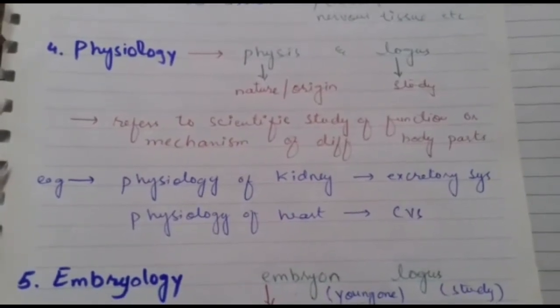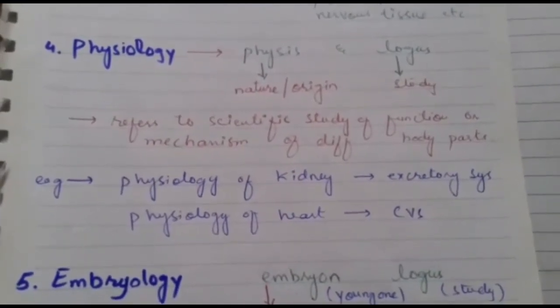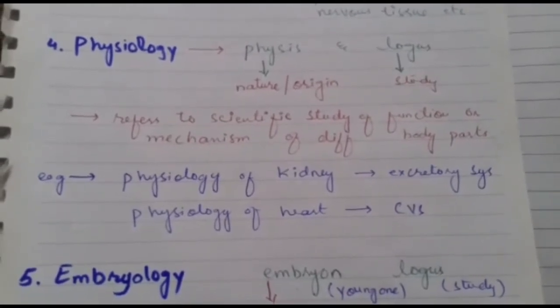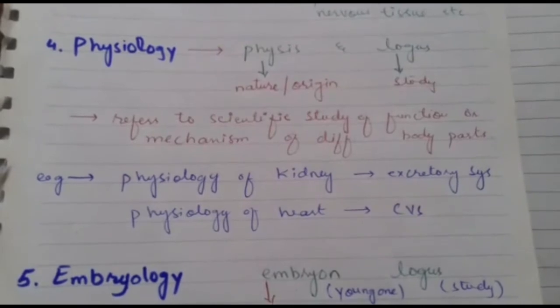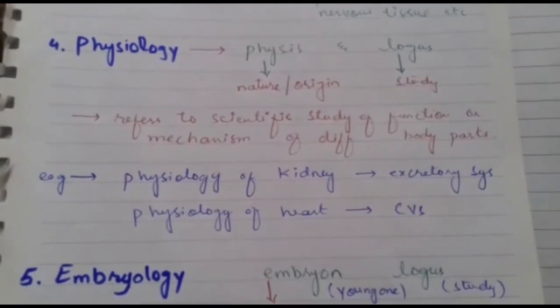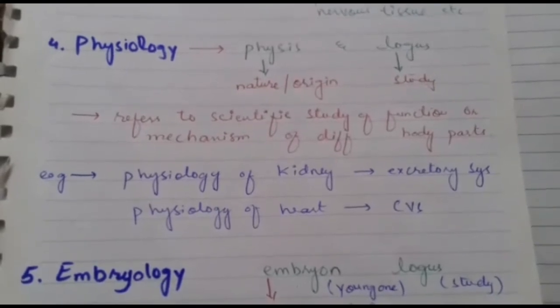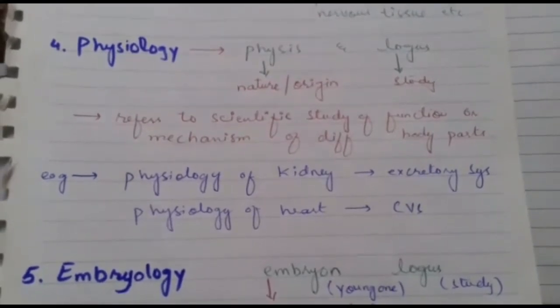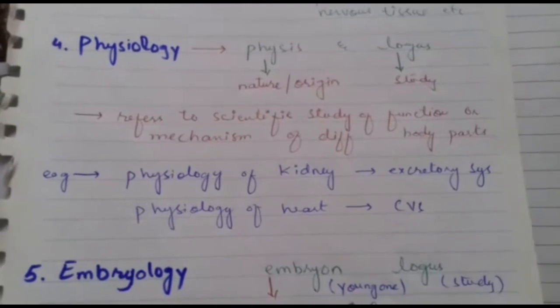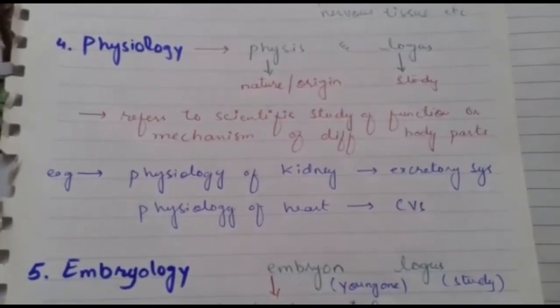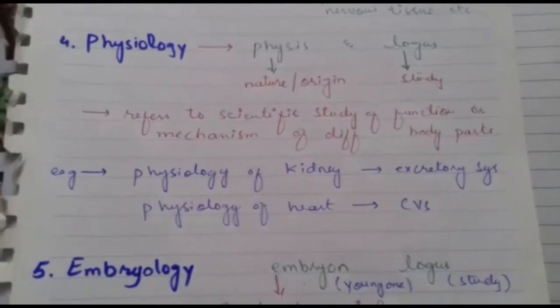So how this excretory system works, in which mechanism the kidney performs its function, we study in physiology. Similarly, the heart is associated with the cardiovascular system, meaning circulation of blood in the whole body. So how the heart performs its function, we study in physiology.